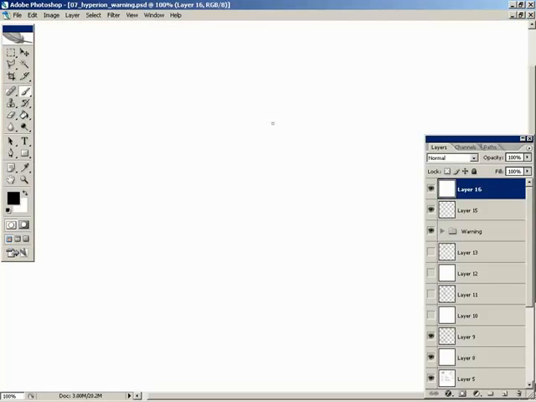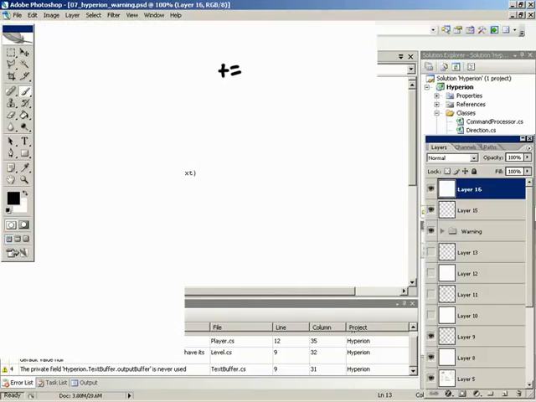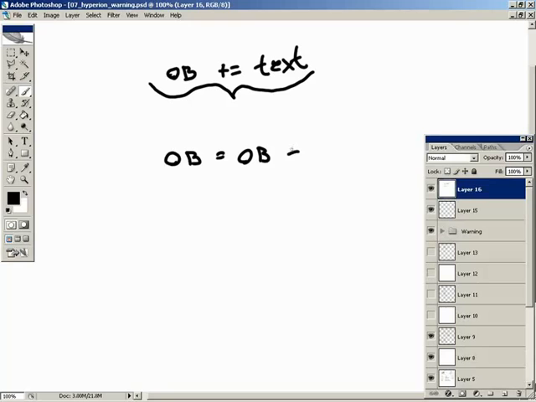So, real quick, what is this plus equals that he's using? So let's go ahead and switch back over real quick. So we're taking output buffer plus equals text. All right, so what does that mean? So let's just call it OB for output buffer plus equals text. So I'm just simplifying everything. What this actually means, this is just an abbreviated way of doing this. Output buffer equals output buffer plus text.